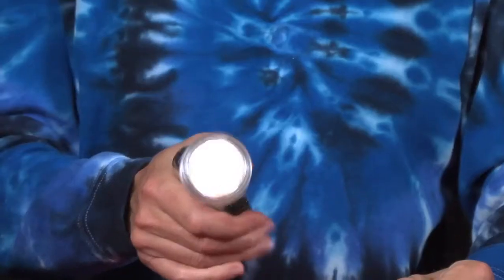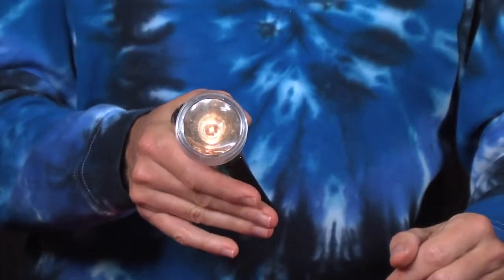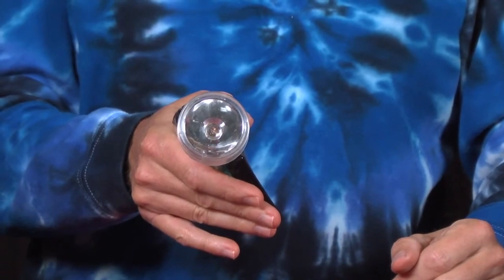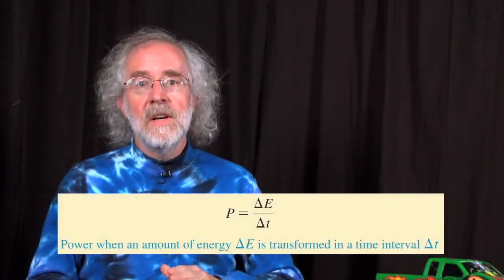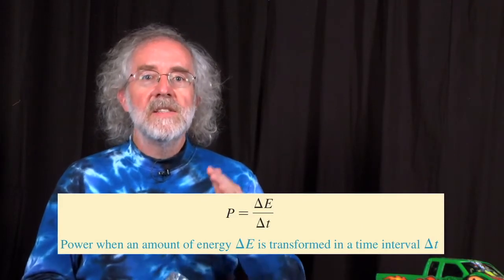Let's take a look at this flashlight here. The flashlight lights up when I squeeze the handle, but when I stop squeezing, the light stops as well. The light bulb inside this flashlight is transforming electric energy into light energy, and it does that at a certain rate. The units for energy are joules, and so there's a certain number of joules per second being converted from electric energy into light energy.